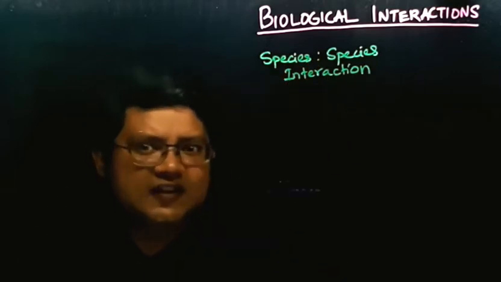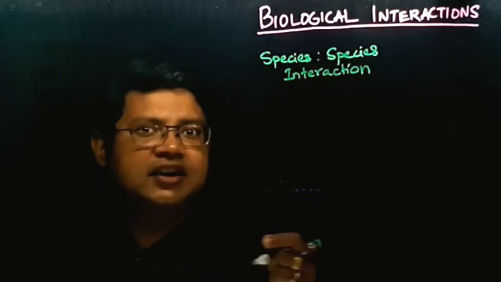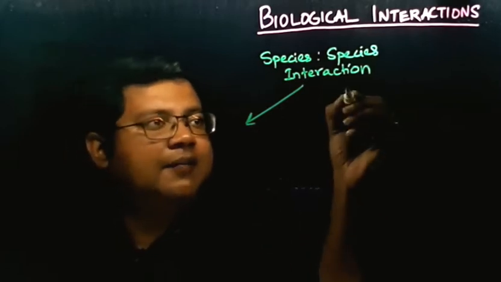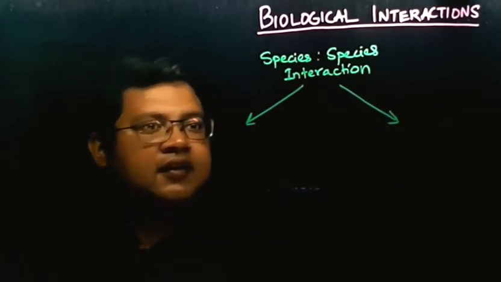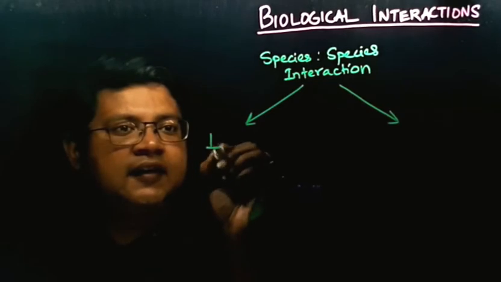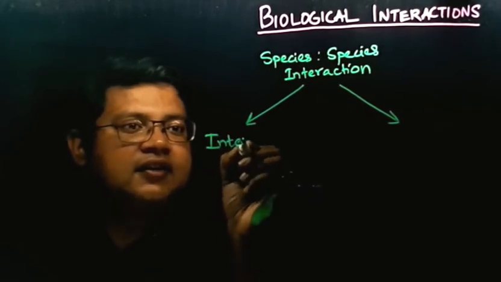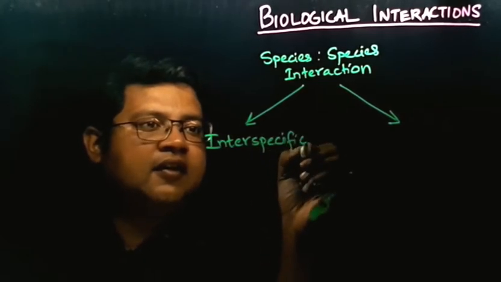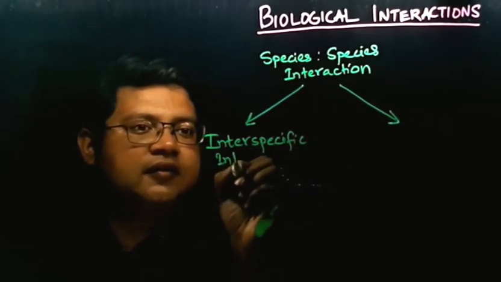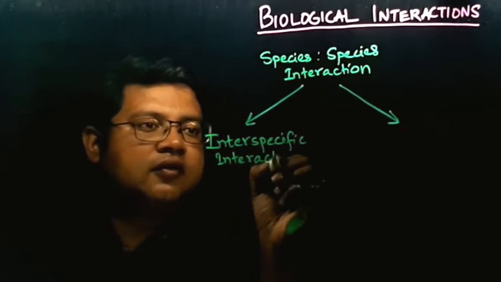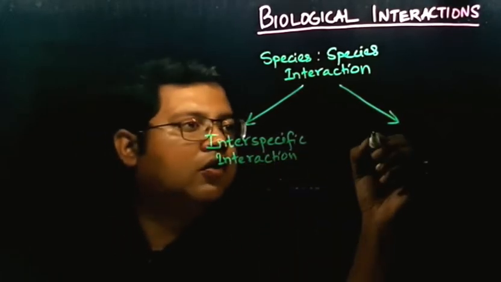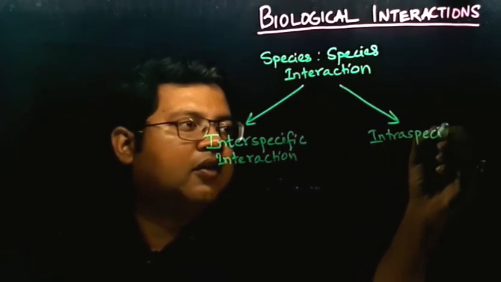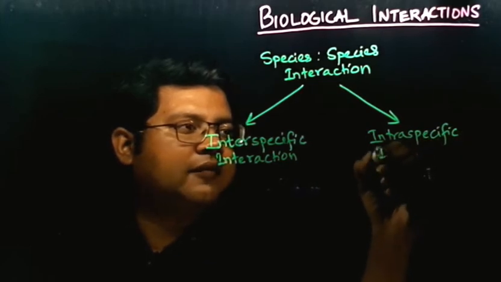We can classify it as interspecific interaction or intraspecific interaction.